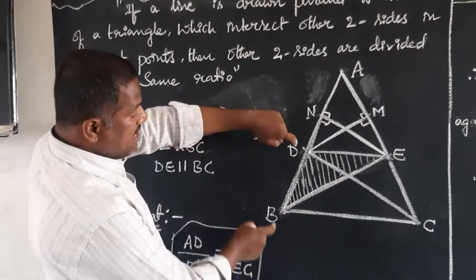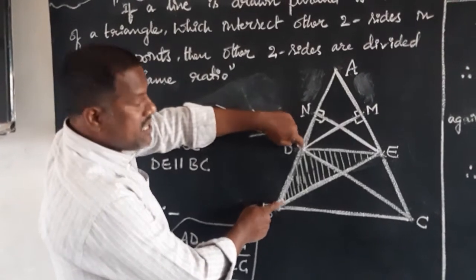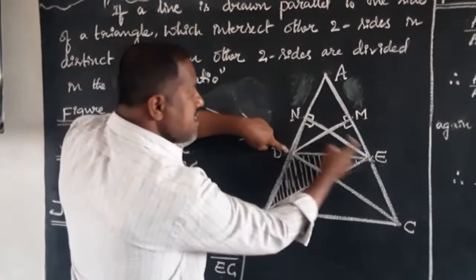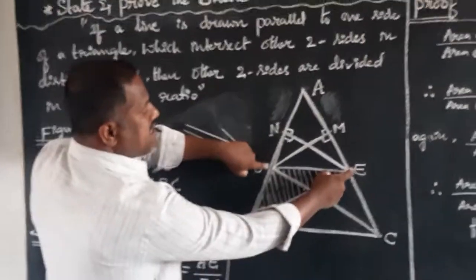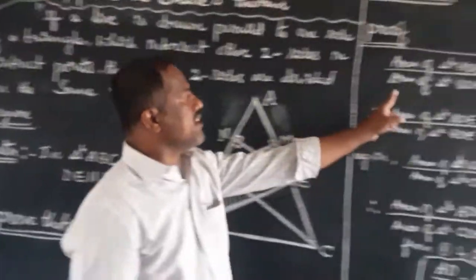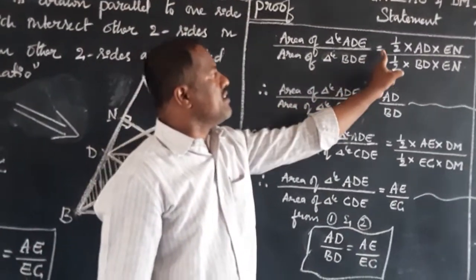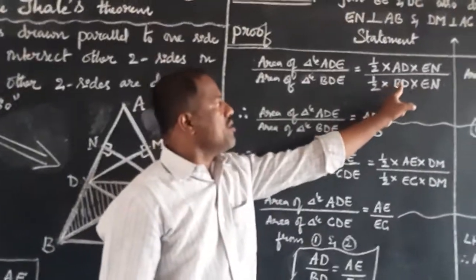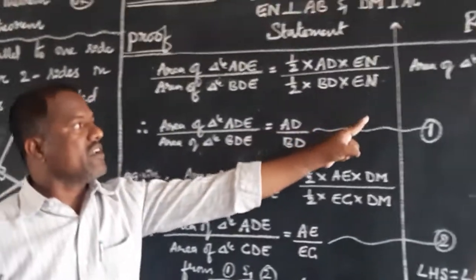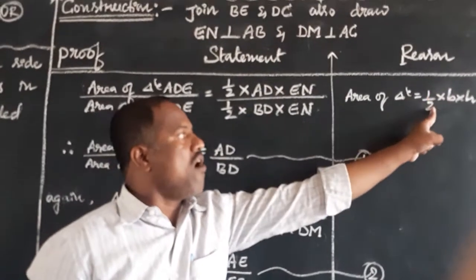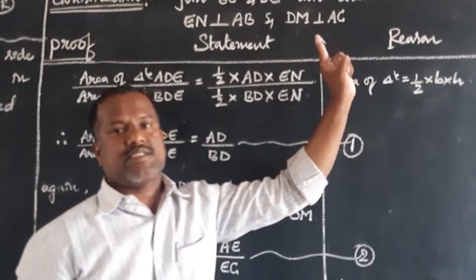What is the base here? BD is the base. What is the height? EN is the height. Area of triangle BDE is equal to half into BD into EN, because area of a triangle is equal to half into base into height.